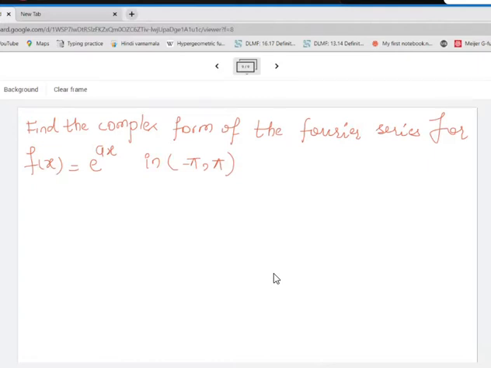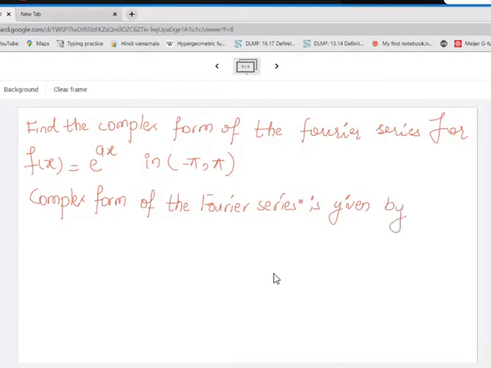Just give a try to it. So what are we going to do? We'll write down that the complex form of the Fourier series is given by f of x is equal to, what is the complex form?